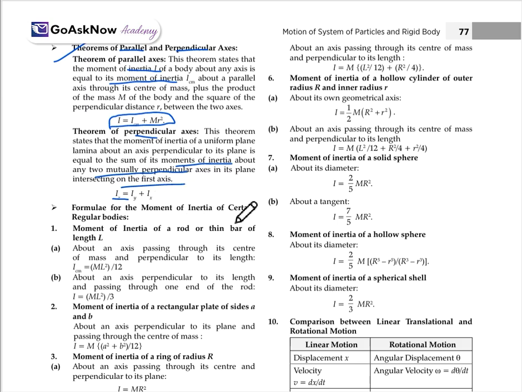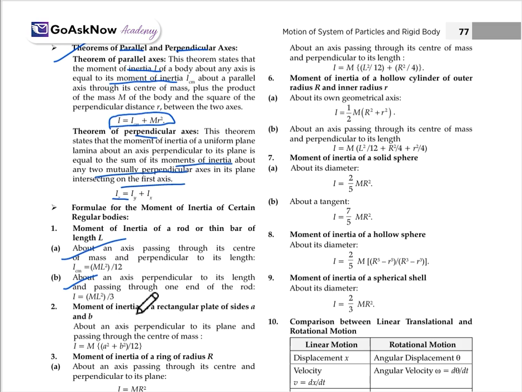Formulas for the moment of inertia of certain rigid bodies. Moment of inertia for a thin rod or bar where the length is L, about an axis passing through the center of mass and perpendicular to its length: ICM will be equal to ml square upon 12. These are some formulas. Second, about an axis perpendicular to the length and passing through one end of the rod, I will be equal to ml square upon 3.